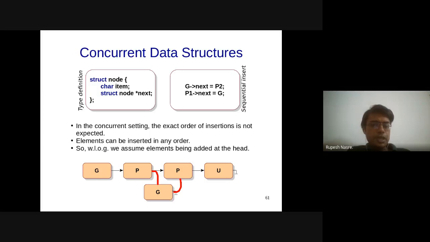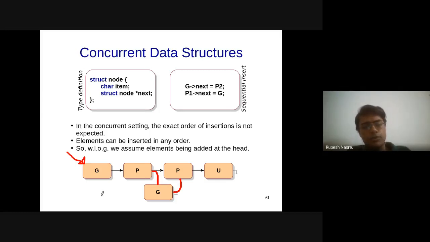Therefore, without loss of generality, because it doesn't matter in which order these different elements are getting inserted, you could even think of inserting all the elements at one place, let's say at the head node. That is also okay. So we'll assume that, for example, there is a head node which is pointing to this particular node.